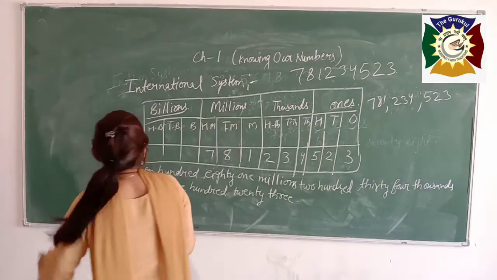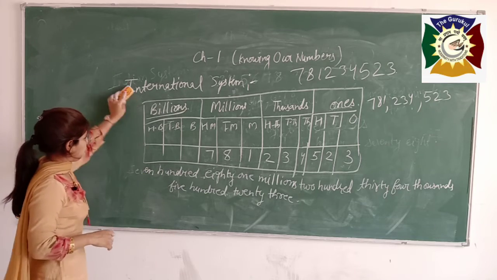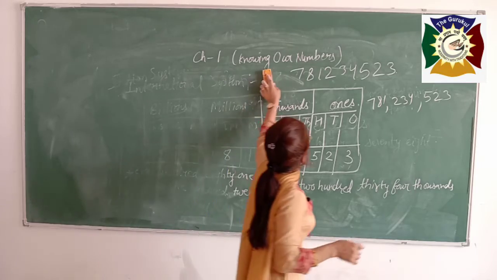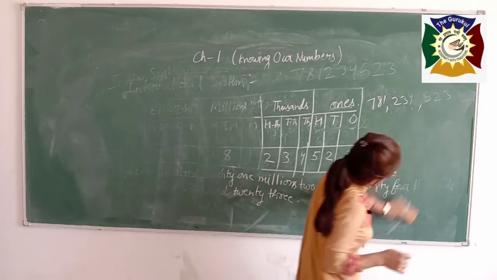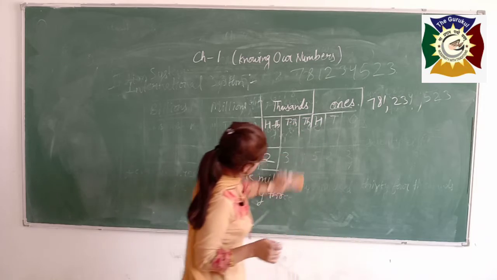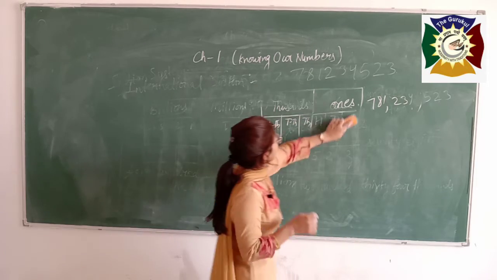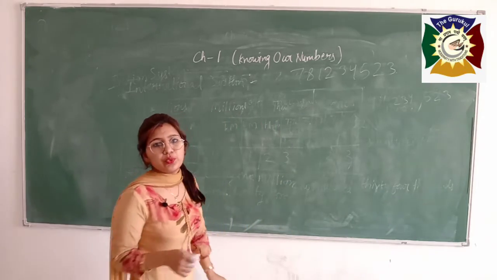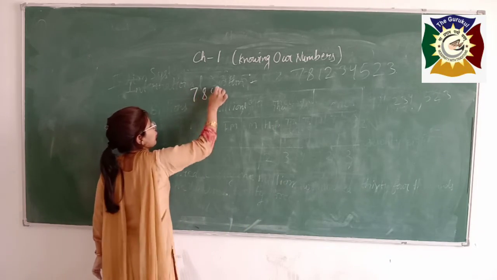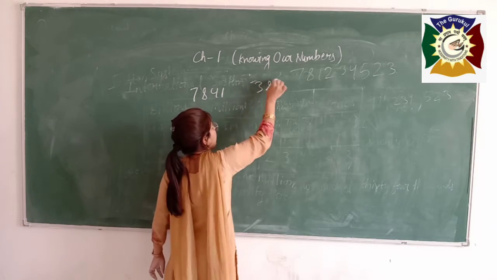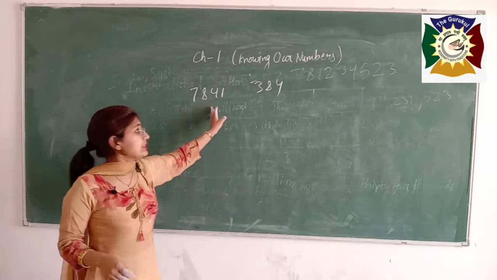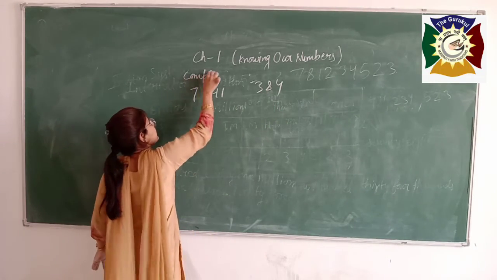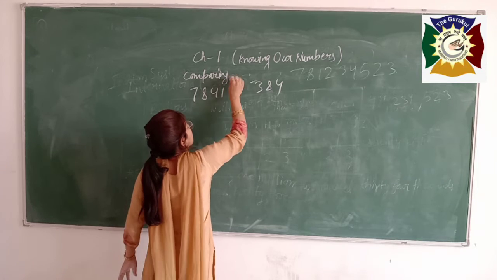Now after doing the international system and Indian system, I will teach you how to compare given numbers. Like two numbers are given to you, this is 7841 and this is 384. You want to know which number is greater. You want to compare the numbers.